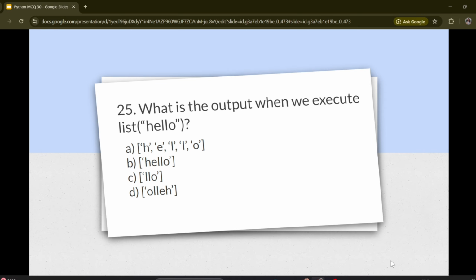Question number 25. What is the output when we execute list("hello")? Options are A. ['h', 'e', 'l', 'l', 'o'], B. ['hello'], C. ['llo'], D. ['olleh']. Correct answer is A.